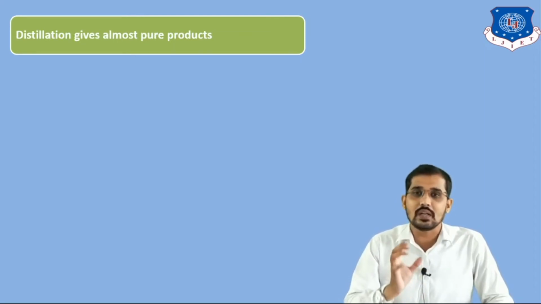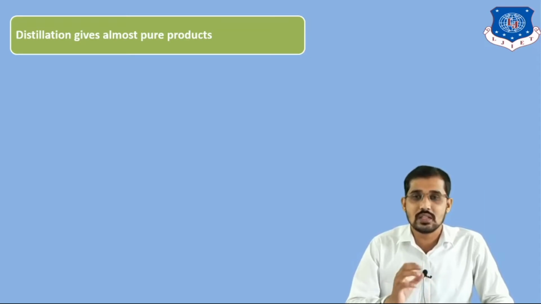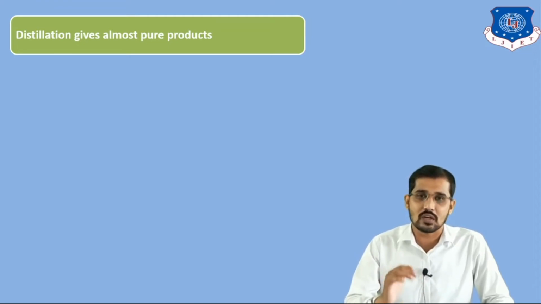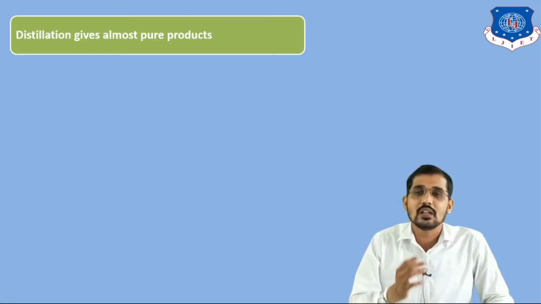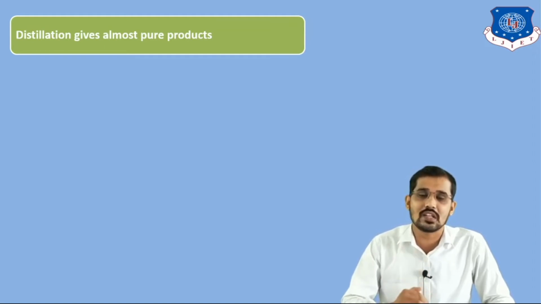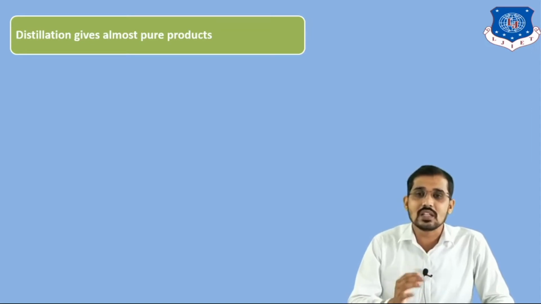If you want to separate a liquid mixture of two components, that is a binary mixture, we feed that mixture into the distillation column and the liquid mixture goes to the reboiler. After heating, that liquid mixture is converted into the vapor phase. After that, the vapor comes to the condenser that is available in the top section of the distillation column, where it condenses and gives two outlet streams. The first one is the liquid, that is the recycled stream, and the second one is the distillate.